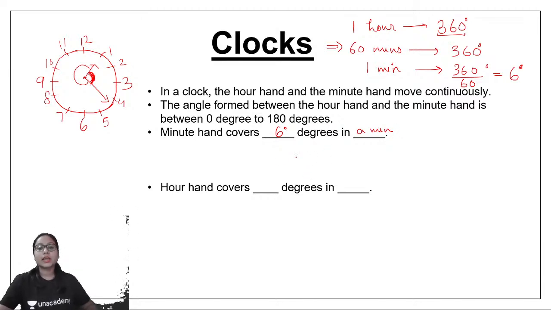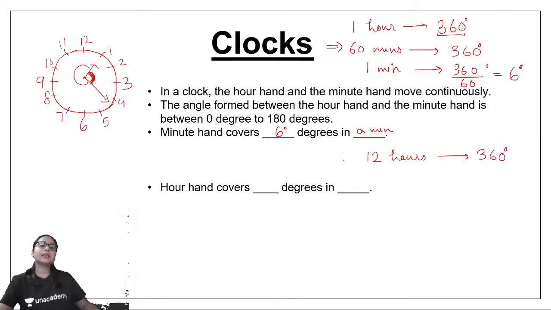Let's see the next point. Similarly, the hour hand covers 360 degrees in 12 hours. So in 1 hour, the hour hand would cover 360 by 12 degrees.